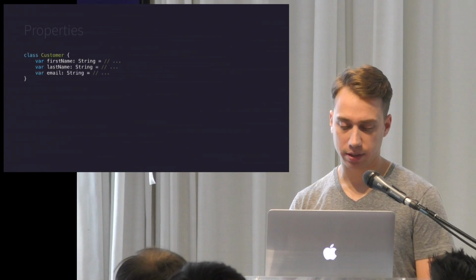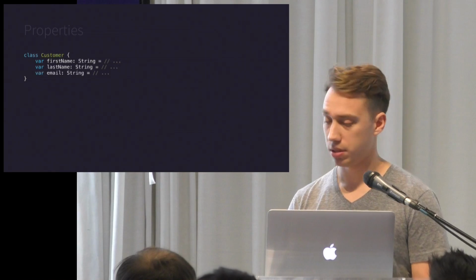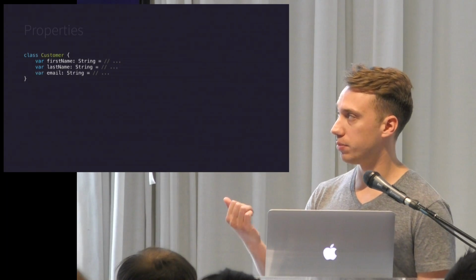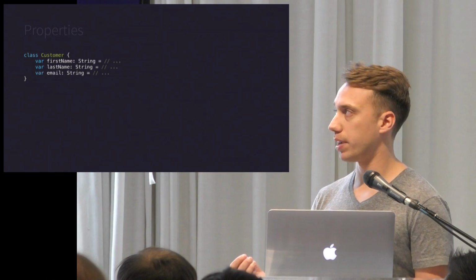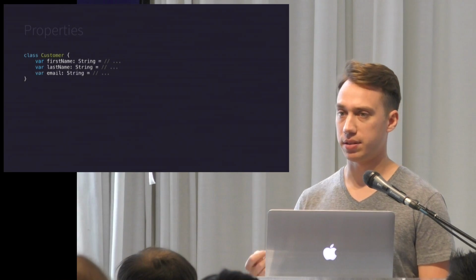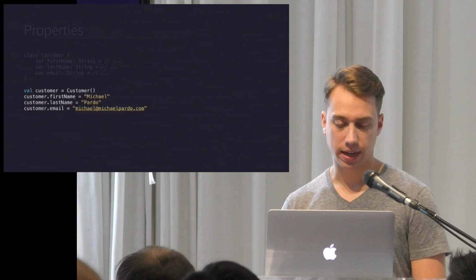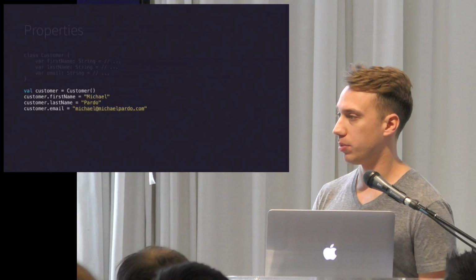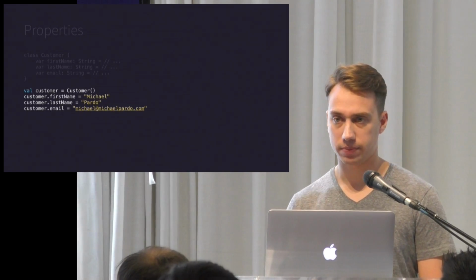Here's the same class in Kotlin. You just define class members as variables, and these are public by default, module public by default, and the encapsulation is taken care of by the compiler. So it's encapsulated in Kotlin, and it'll generate the getters and setters in Java. And access and assignment in Kotlin just looks like you're accessing a public property, but they're well encapsulated.